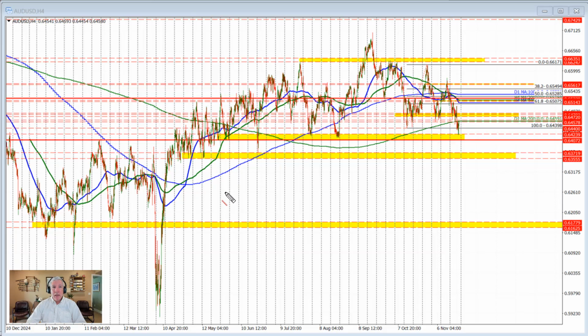The Aussie versus US dollar traded to a new low going back to August and trading today, but it's since bounced back with the stock market, and it's moved back up to a key moving average level as we head into the weekend. I'll talk about that more in this video, so let's get started. First, it's good to get a broader view of where we are at.